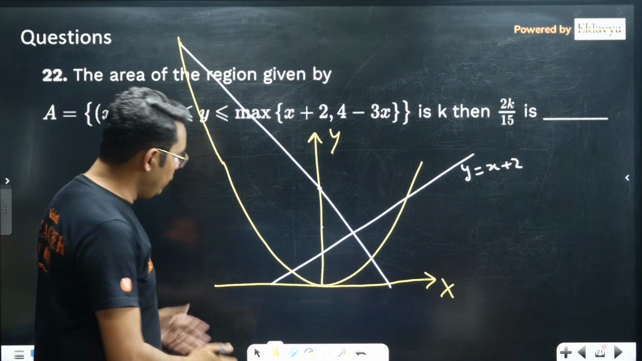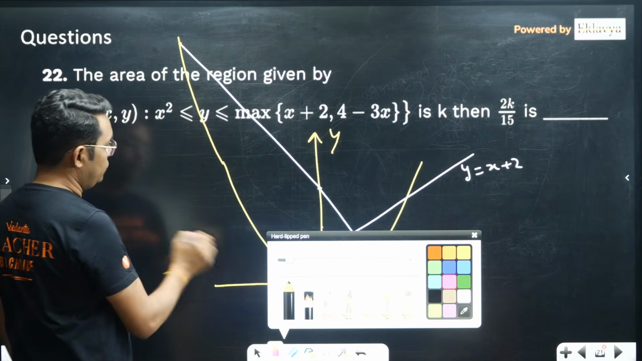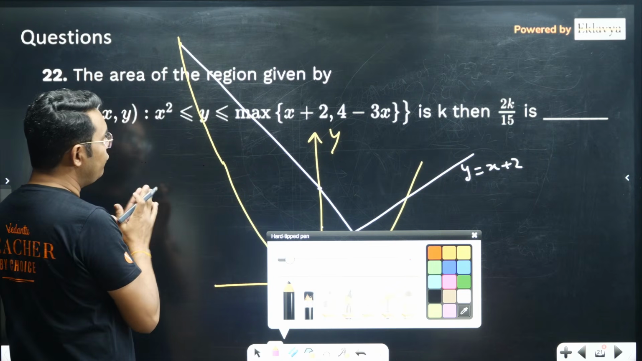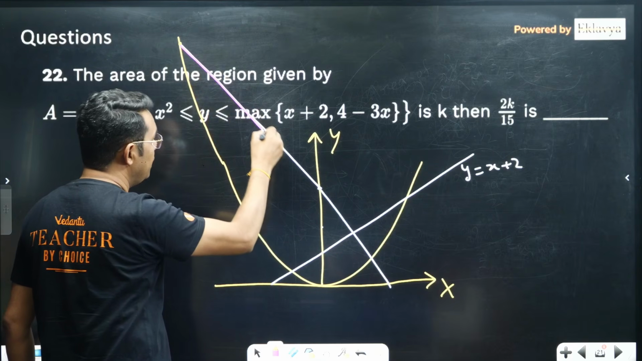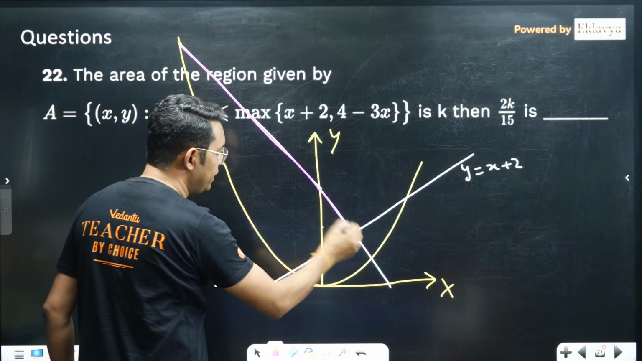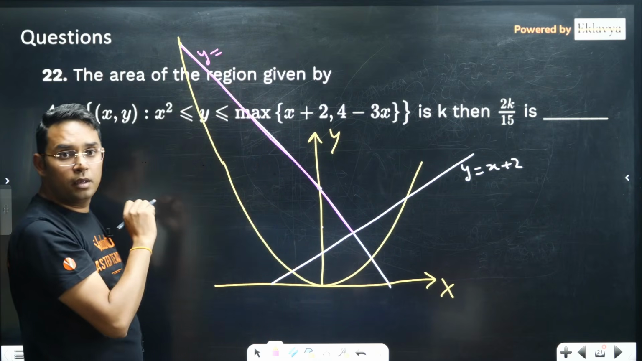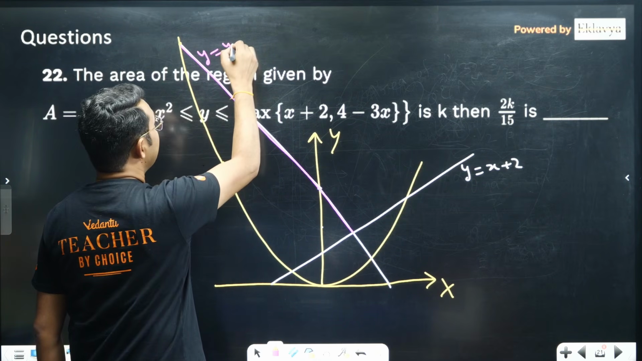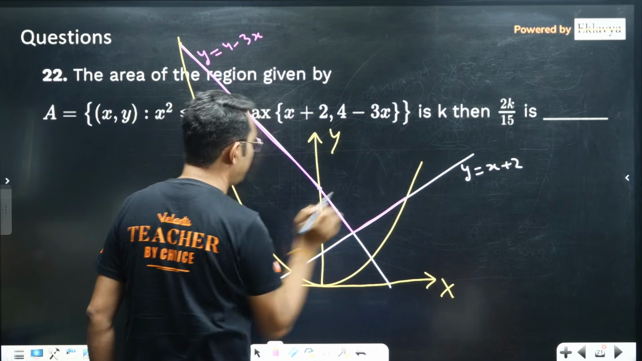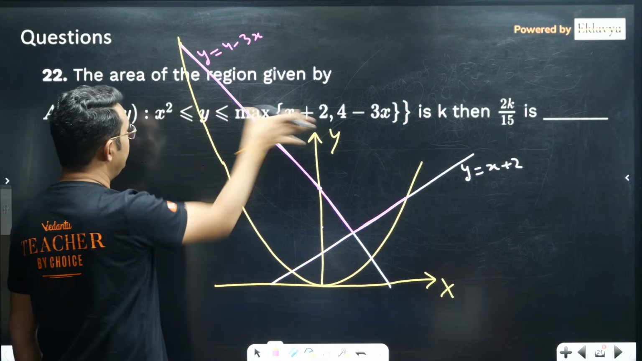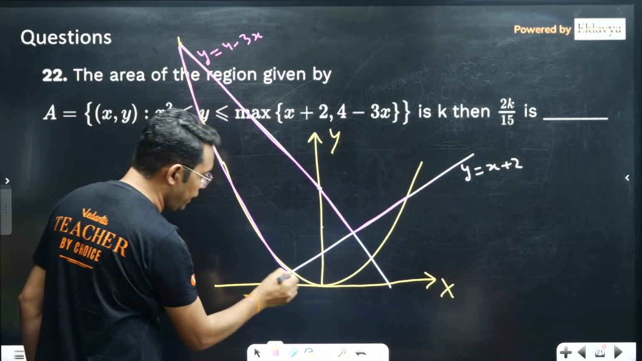Now which area are we looking for? Let me make this area using this color maybe. Okay, so which area are we looking for? We are looking for y between the maximum of these two lines. Maximum means from this point to this point of intersection. I think we will be using this line, which is y equal to 4 minus 3x, and then this line. Okay, and y between this and x square. So below it is x square like this.